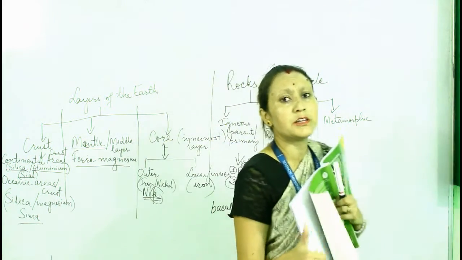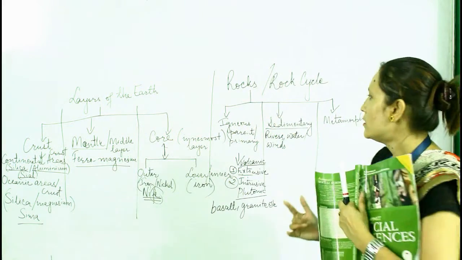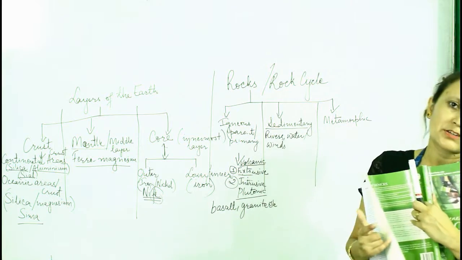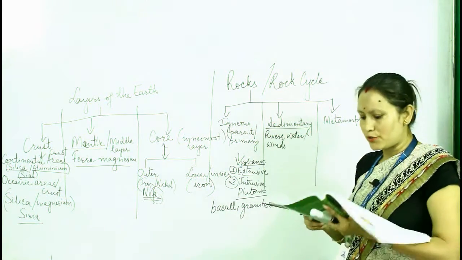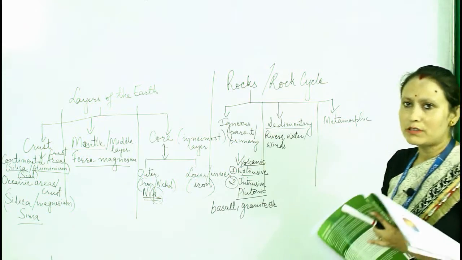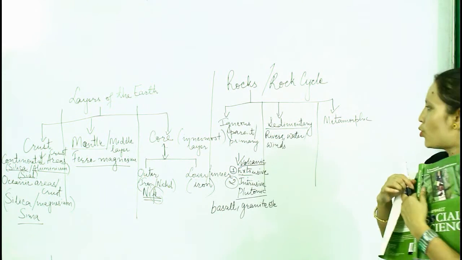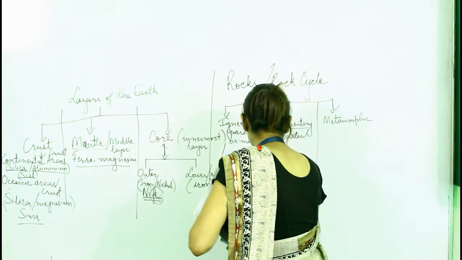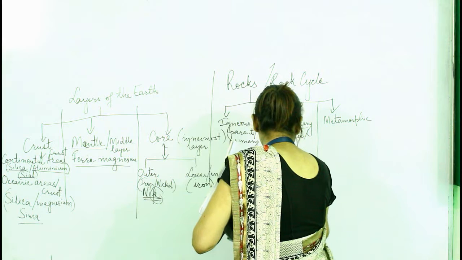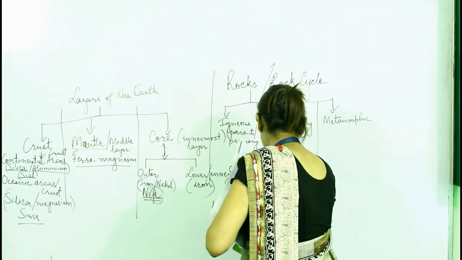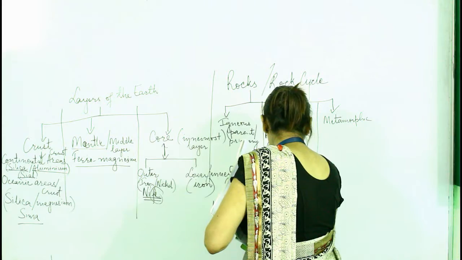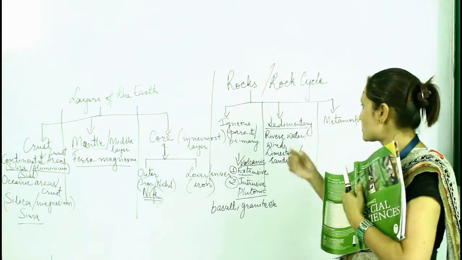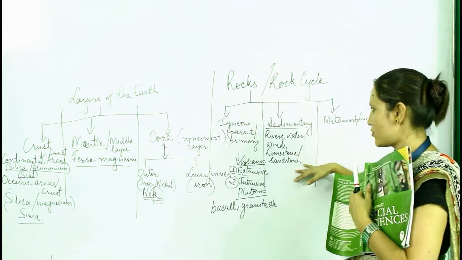One is chemically formed sedimentary rock. Number two, physically formed sedimentary rock. And number three, mechanically formed sedimentary rock. For example, limestone, sandstone. So these are the examples of sedimentary rock.